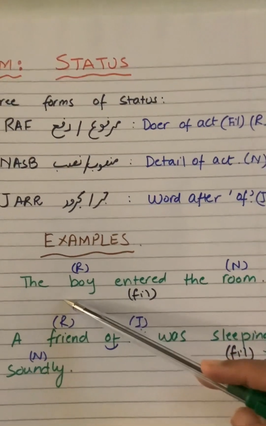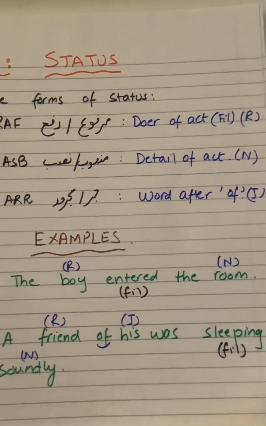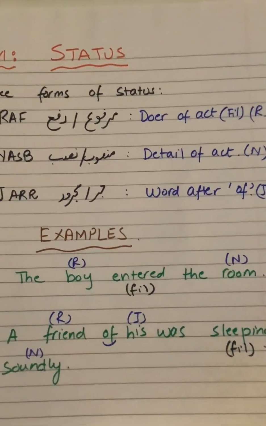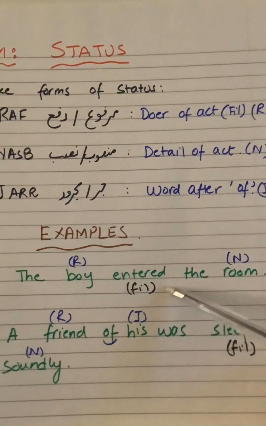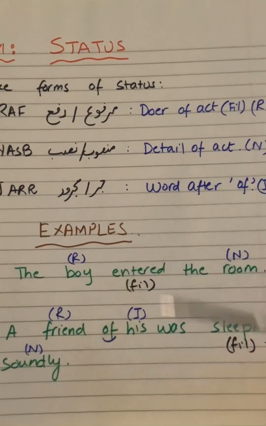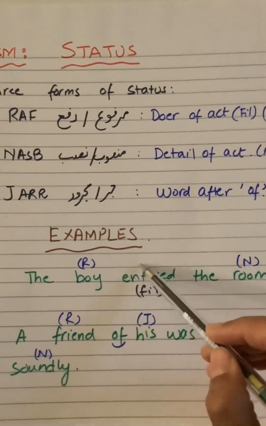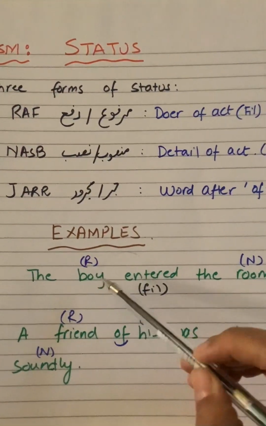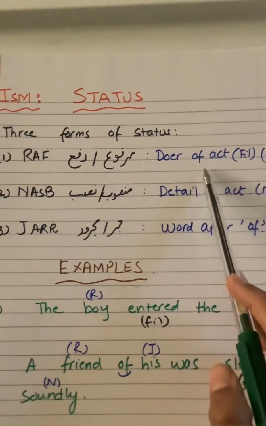The first example is: the boy entered the room. When we read a sentence, the first thing we need to find out is what action is being performed and what the fail is. Here, entered is the fail because that is the action being performed. Now we see who is entering. The boy is entering. That means the boy is rafa, because rafa is the doer of the act.